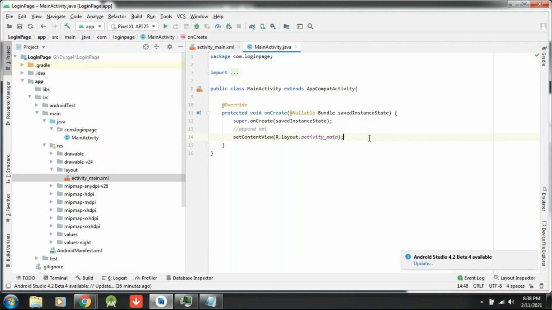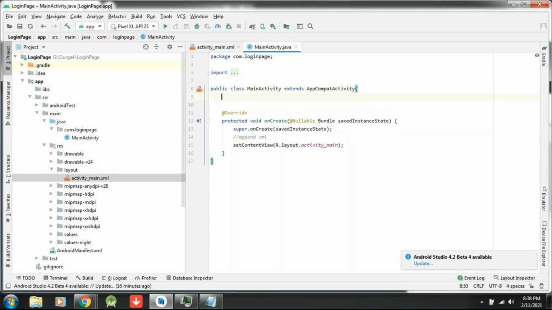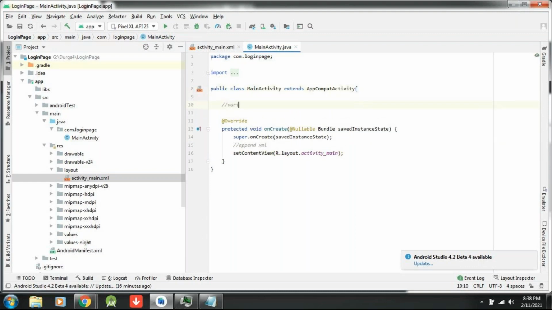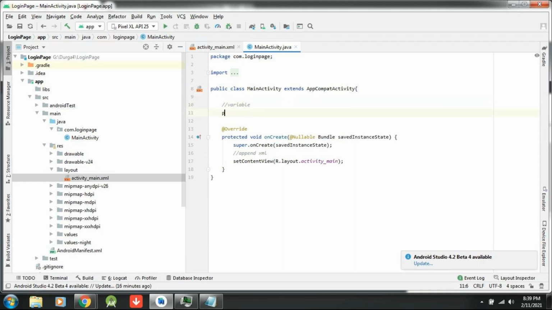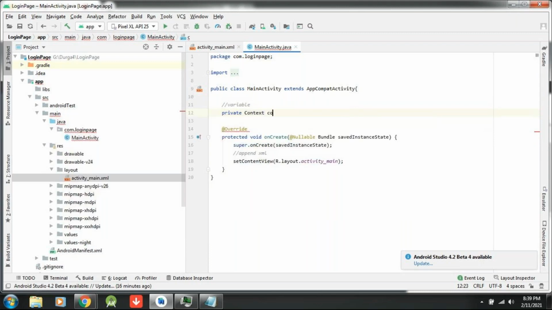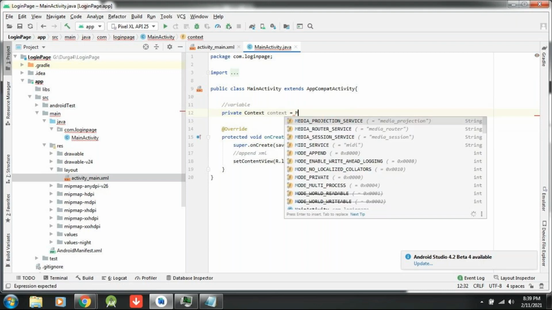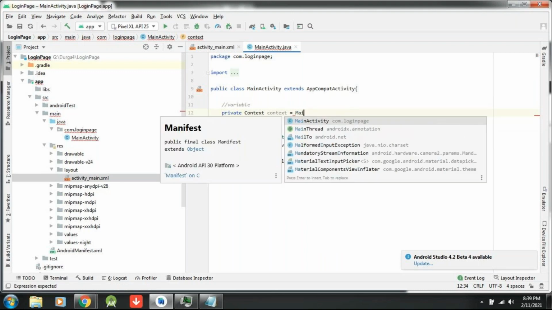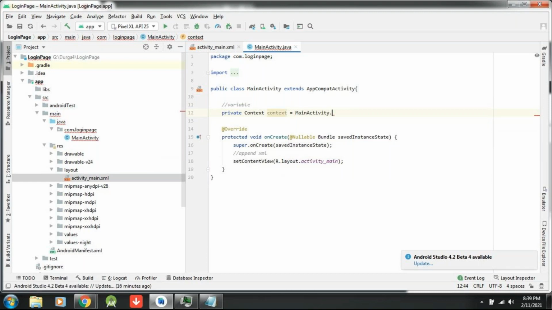Next, once you have appended XML, the first variable which you would like to declare is mandatory. Everywhere we have to use context. I have to take a context variable, right? Let me take the context variable. Yesterday I told you what the context value is: your class name. What is my class name? MainActivity.this. Okay, now let me open context.